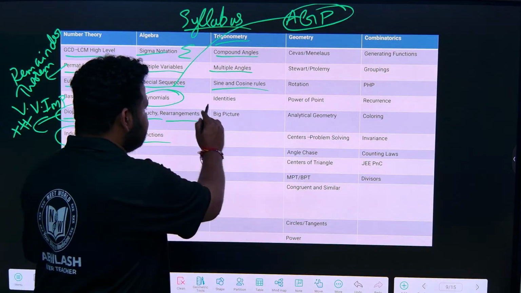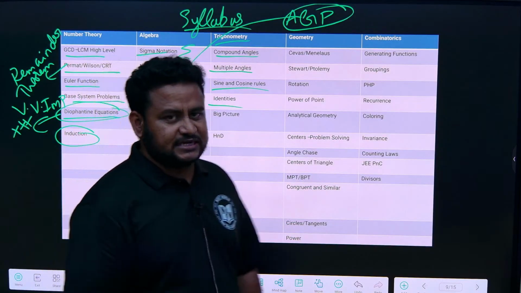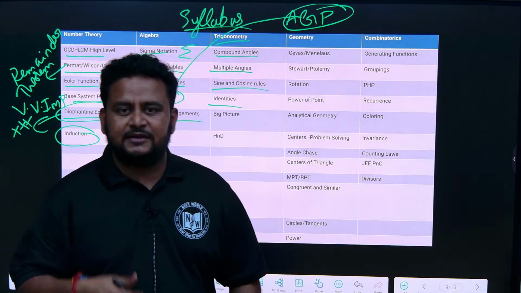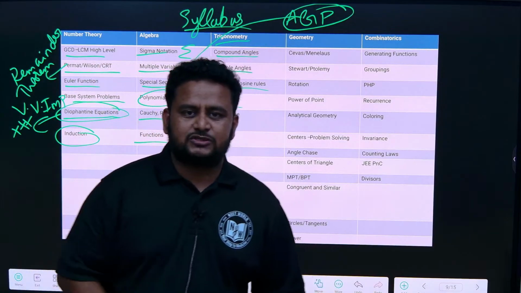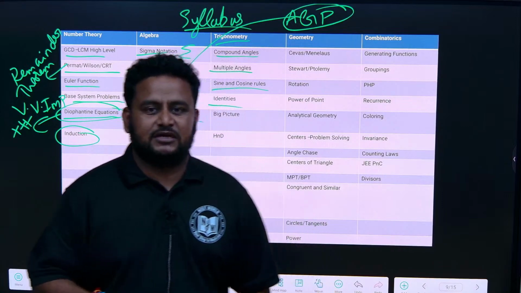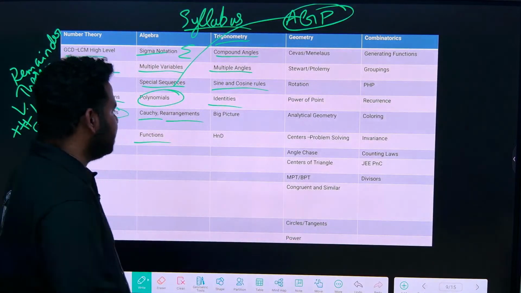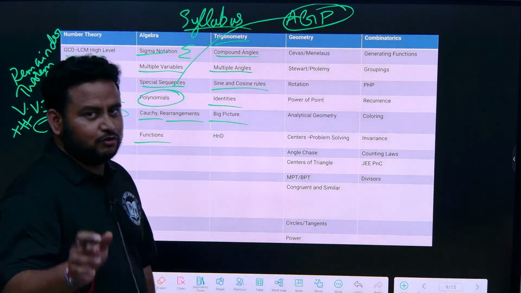Then identities. We have three standard identities: sin square theta plus cos square theta is equal to 1, then 1 plus tan square theta is equal to secant square theta, and also 1 plus cot square theta is equal to cosecant square theta. These are the identities which we will be studying. Then the big picture; I will tell you when I do the topic.